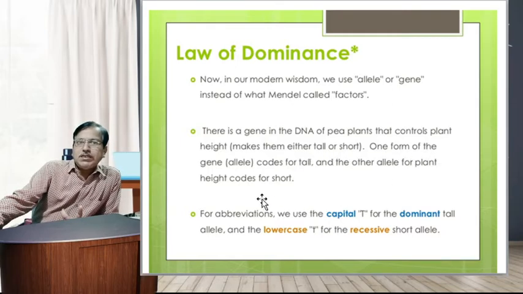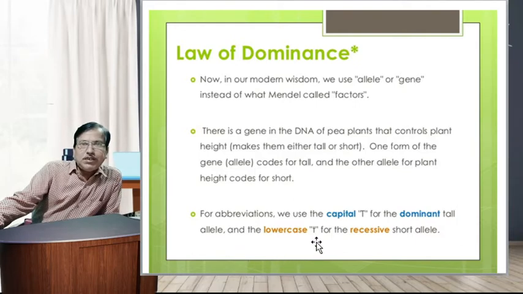One form of the gene, an allele, codes for tall and the other allele for plant height codes for short. For abbreviation, we use the capital T for the dominant tall allele and